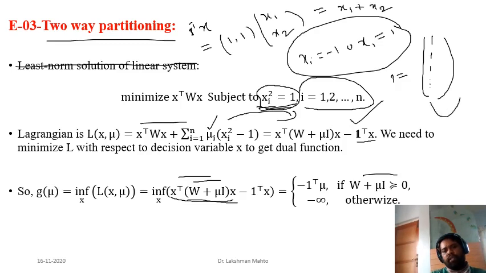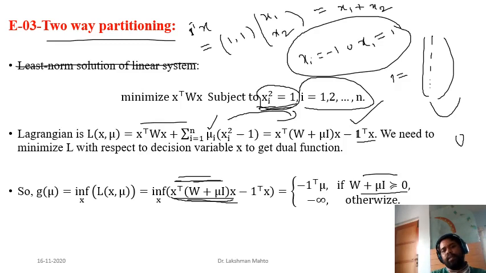So convex function, and it would be also bounded below by 0. What would be the minimum value of this one? So this quadratic part, minimum value of this quadratic part, if your coefficient matrix W plus mu I happens to be positive semi-definite, in that case the minimum value of this quadratic form, only this quadratic form, it would be what? 0, because it is convex in nature.